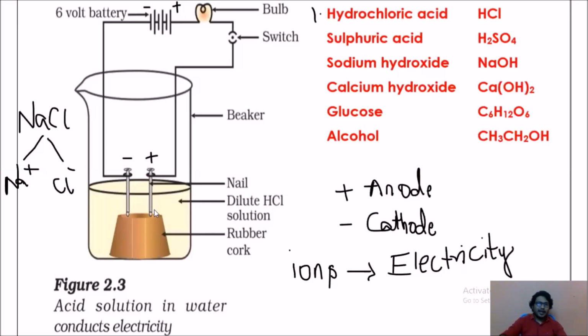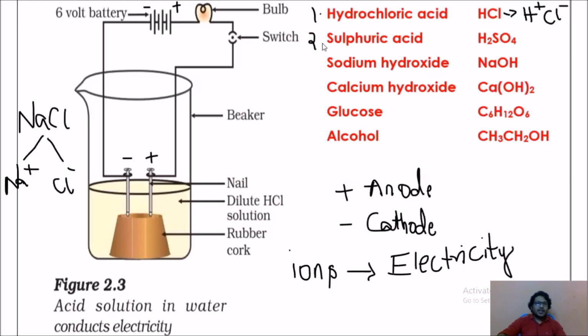Why does it glow? I told you, whenever there are ions, it automatically leads to electricity. When HCl is added to water, it splits into H plus and Cl minus ions. Hydrochloric acid splits into H plus ions and Cl minus ions. So automatically ions are present. It conducts electricity. Again, remove that water. Again, add some amount of water to that.